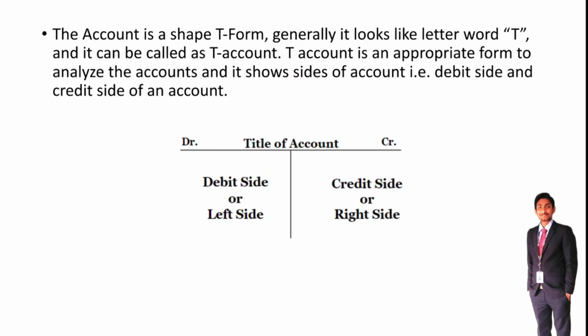The account is in a T-shaped form. In the T-shaped form there are debit and credit according to the double entry system. Every transaction has 2 elements, one is debit and the other is credit. In the T account, debit is the left side of the account and credit is the right side of the account.